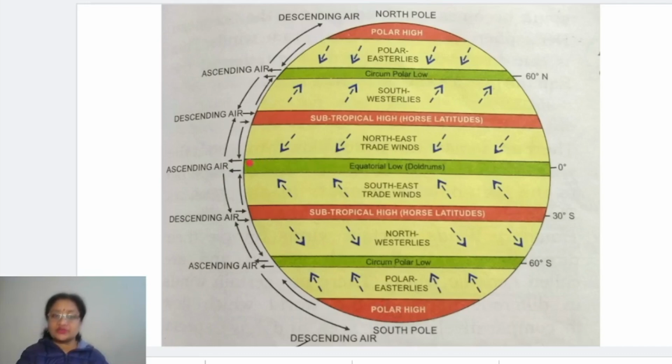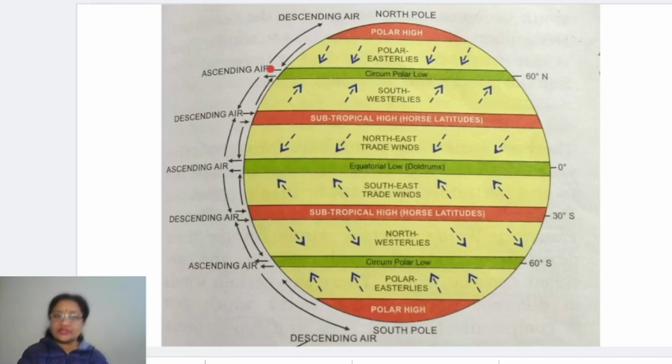So over the equatorial region, you can see here why the low pressure develops, because the air rises up. You can see here the ascending air. It has been shown in this. The air ascends, that means it is rising up, and as it starts moving towards both sides, it gets cool. Again it subsides, or descends, within the range of 30 to 35 degrees in the north and south, and that is why it develops into a subtropical high pressure belt.